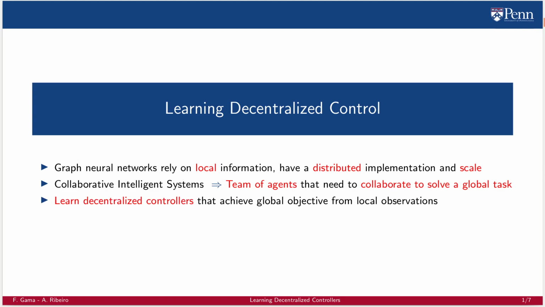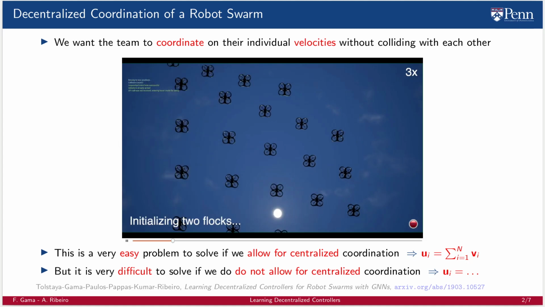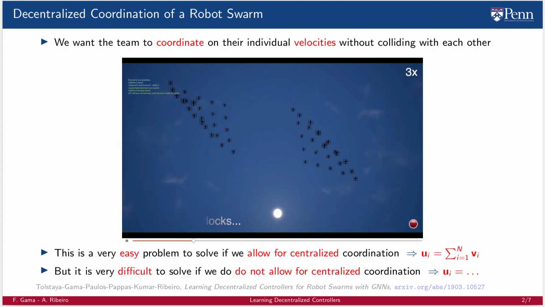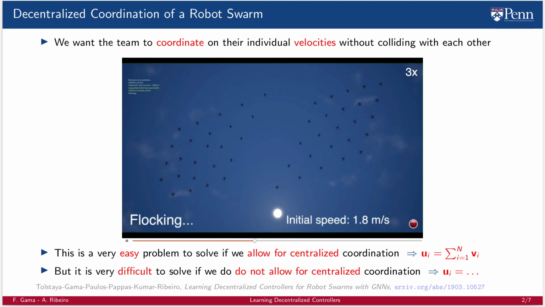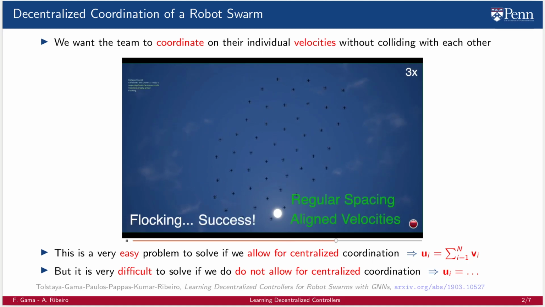information. In this segment, we will use graph neural networks to learn decentralized controllers that achieve the global objective acting only on local observations. As an illustrative example, consider the following robot swarm, where we want the team to coordinate on their individual velocities without colliding with each other. This is a very easy problem to solve if we allow for centralized coordination. We just set each individual robot to fly with the average velocity of the team. But it is very difficult if we do not allow for centralized coordination.